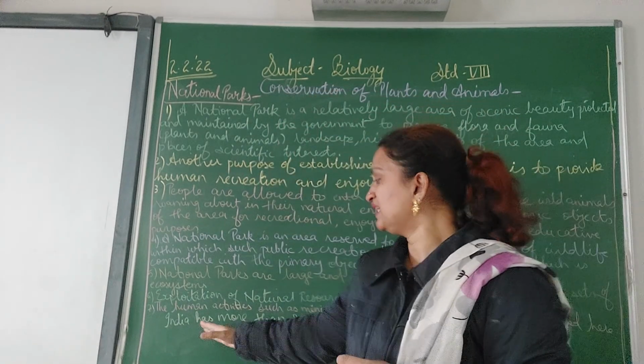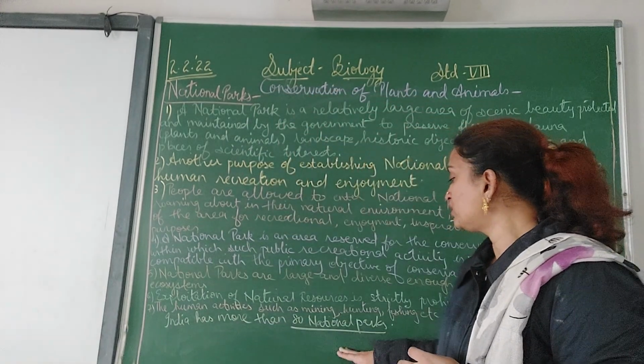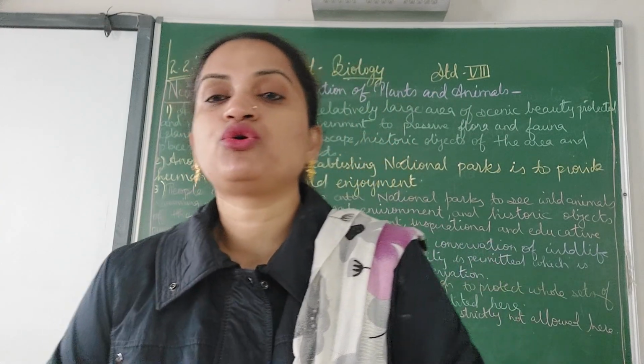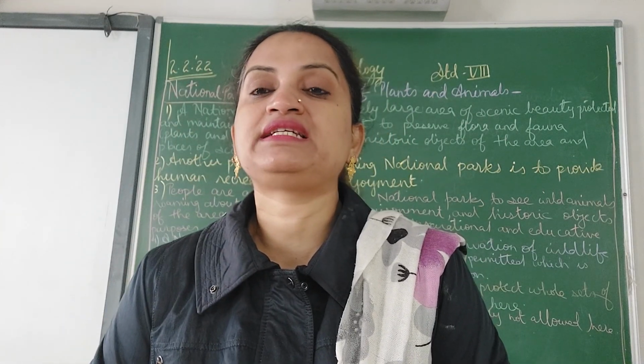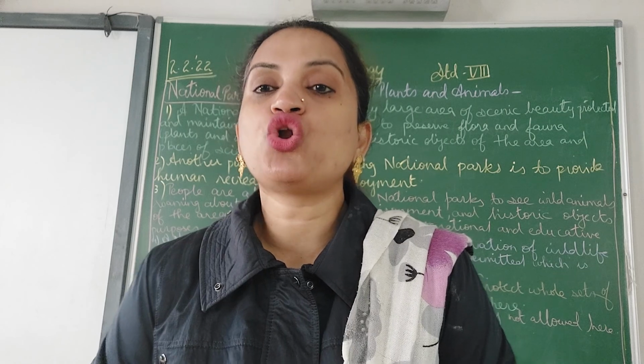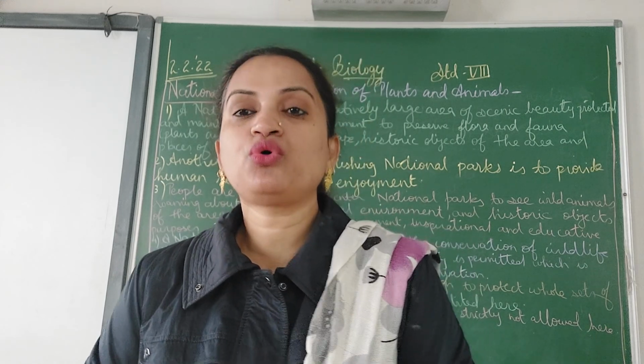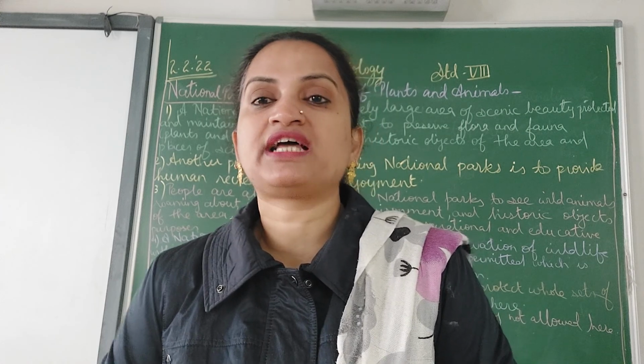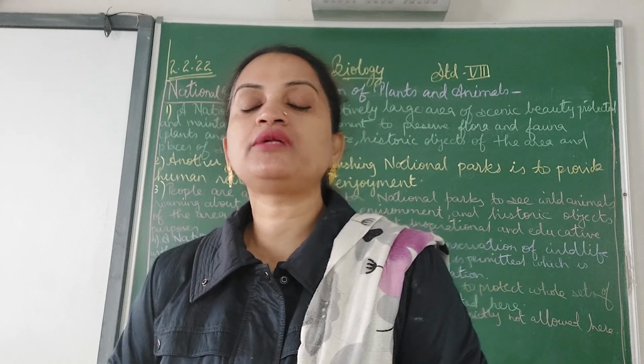Now, India has more than 80 national parks all over the country. We will study in detail where the national parks are, a few of them, and in which states they are situated. Okay, children?